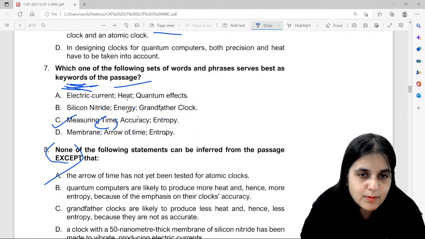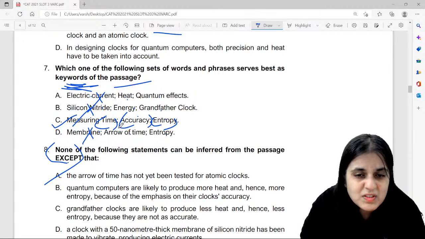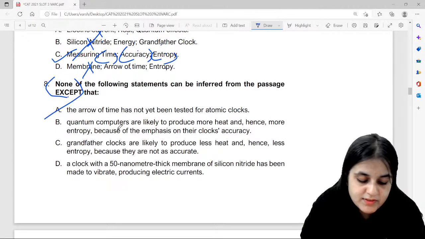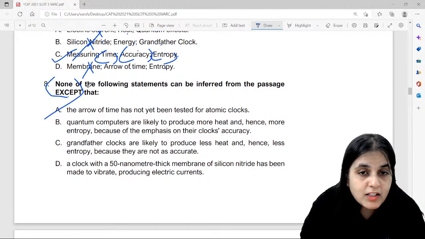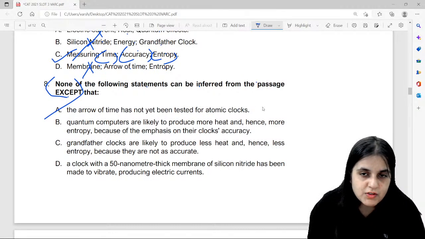It's about time, it's about accuracy, and it's about entropy. Silicon nitride, electric current, membrane, these are not even the keywords. So this was a very direct question, and this was a +3 question with barely 20 seconds. None of the following statements can be inferred from the passage except that. Now what you can do is this, suppose you can search for the odd one out.